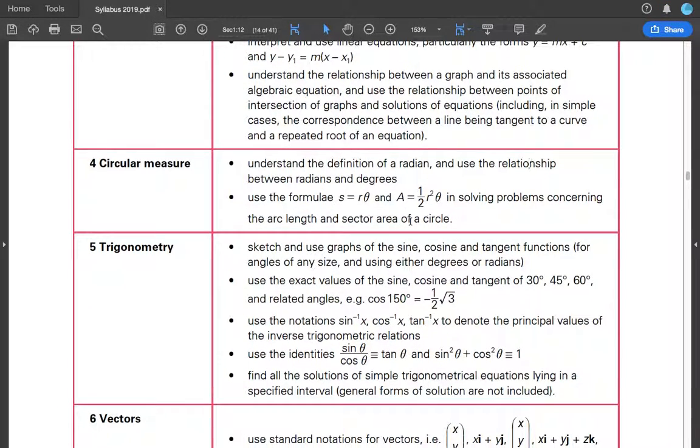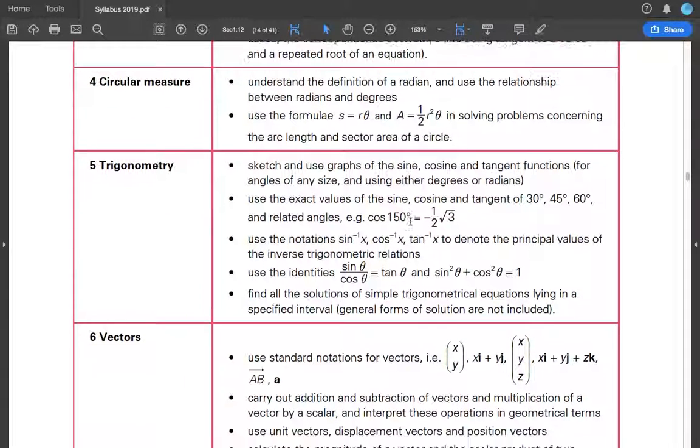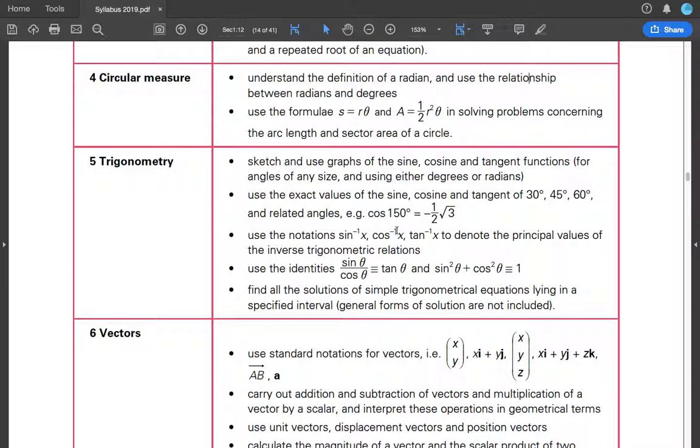Use the formulas s equal to r theta and A equal to half r squared theta. r is the radius and theta is the angle subtended. Note that both of these formulas are given in your formula list under your trigonometry section.